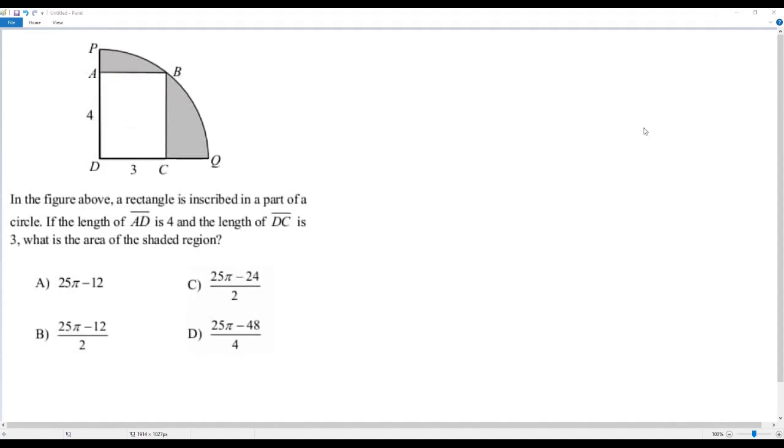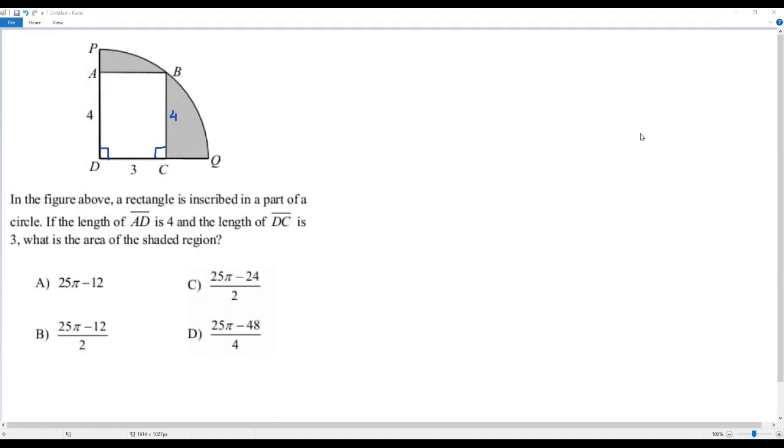the circle. Okay, here since this ABCD is a rectangle, at each vertex we'll have a right angle. So here we'll have a right angle and also here we'll have a right angle. Since it's a rectangle, opposite sides are parallel and equal in length. So whatever length we have for this side AD, the same length we'll have for this BC as well. So that is 4. So the length of this BC is 4.